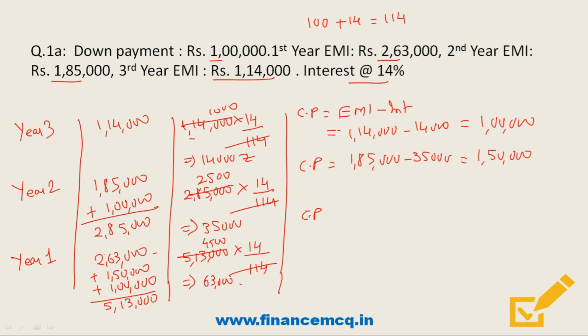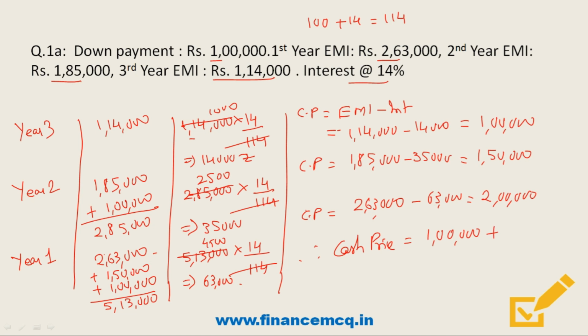So friends, cash price of third year will be the EMI minus the interest component. So that will be 2 lakh rupees. So friends, here the question is asking the cash price value. So cash price will be summation of all the 3 years CP value.